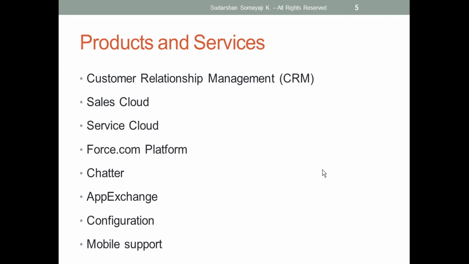Here we will have different licenses. As per the license, we will have the data in Service Cloud and Sales Cloud.